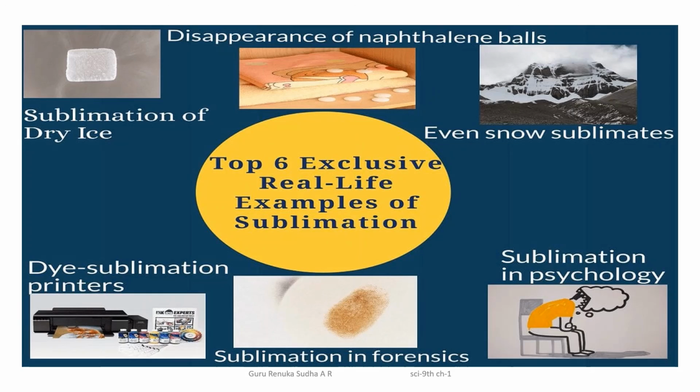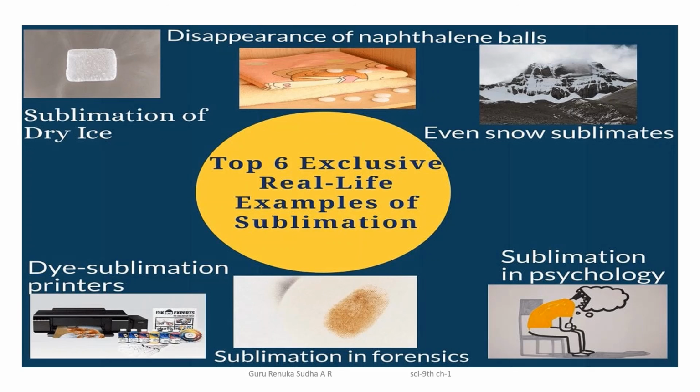So this chart will help us to understand the sublimation process and the desublimation process. And this dry ice picture is very useful for us to understand sublimation, how the dry ice directly converts its state from solid to gaseous. This is the process called sublimation.